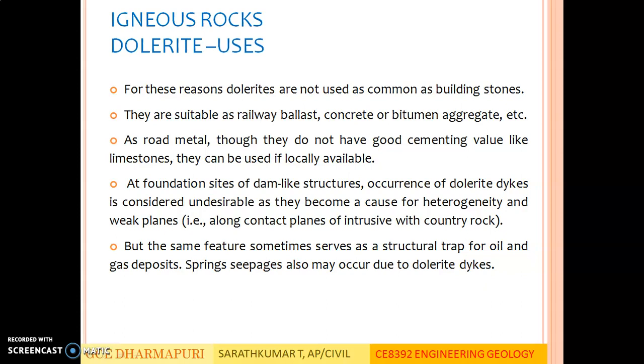At foundation sites of dam-like structures, occurrence of dolerite dikes is considered undesirable as they become a cause of heterogeneity and weak planes. But the same features sometimes serve as a structural trap for oil and gas deposits. Springs and seepages also may occur due to dolerite dikes. So in general, dolerites are very similar to granites but have some disadvantages. Although it is not rare, it does not occur in abundance, so they are not used in many construction and civil engineering uses.